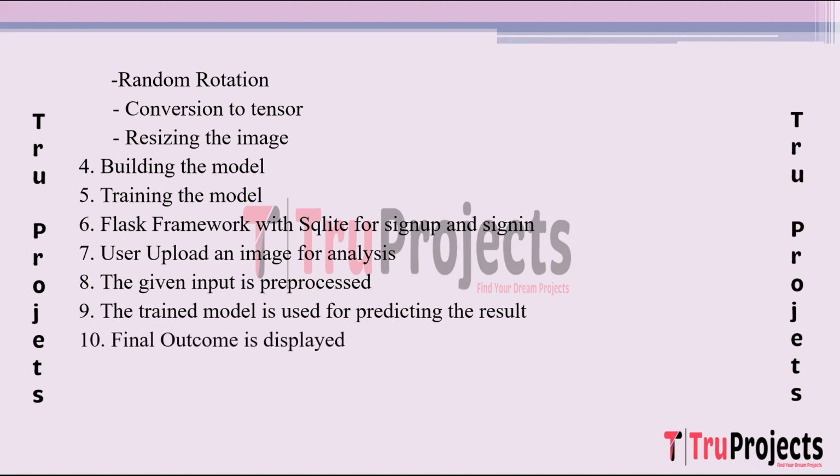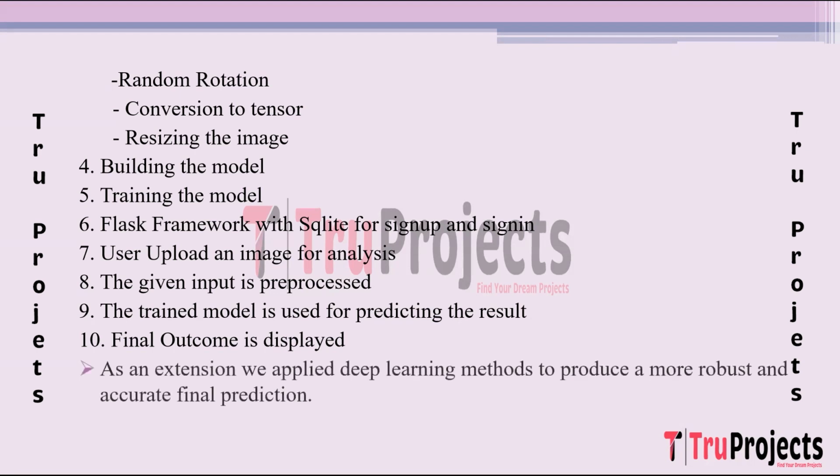Final outcome is displayed. Finally, the system displays the outcome of the analysis to the user. This includes information about the identified disease, the confidence level of the prediction, and any recommended actions or interventions. As an extension, we applied deep learning methods to produce a more robust and accurate final prediction.